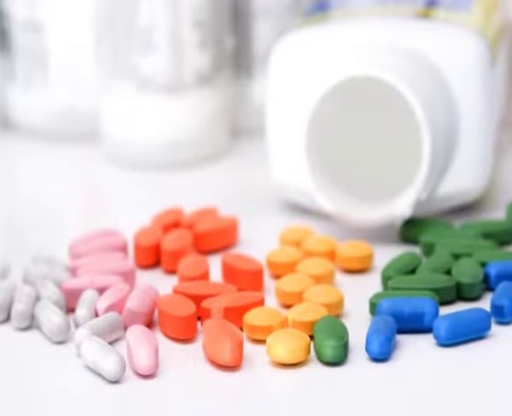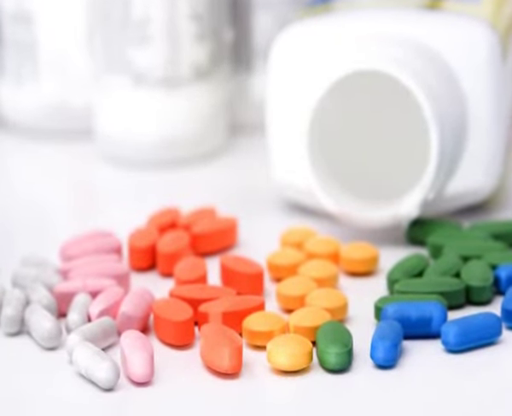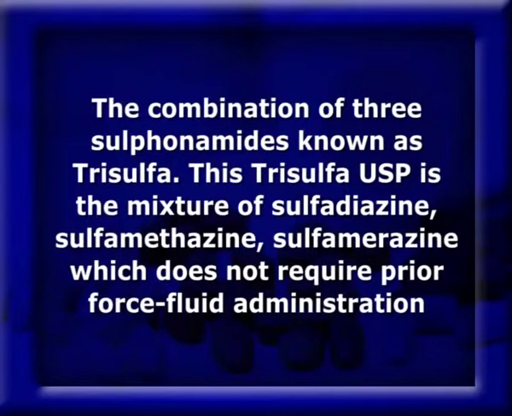Another solution for crystalluria is the use of a mixture of different sulfonamides. The combination of 3 sulfonamides is known as trisulfa. This trisulfa USP is a mixture of sulfadiazine, sulfamethazine, and sulfamerazine, which does not require prior forced fluid administration. So, with this, we came to the end of module 2.